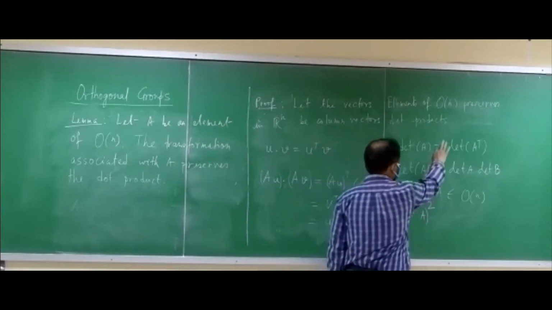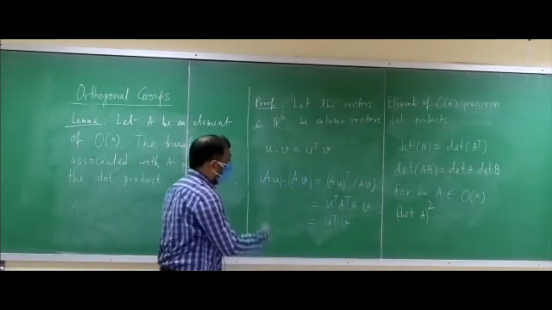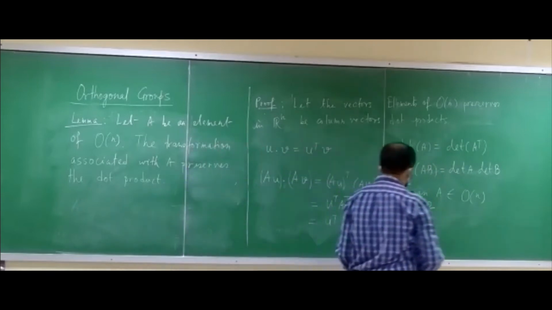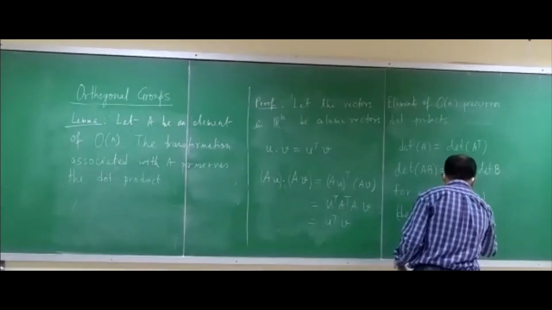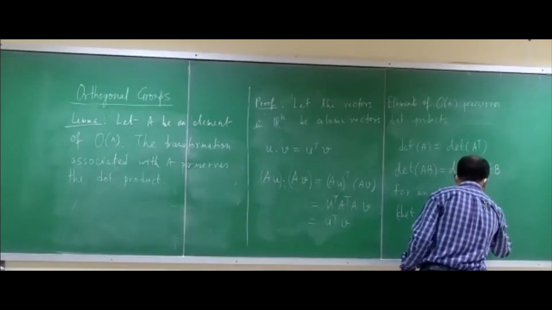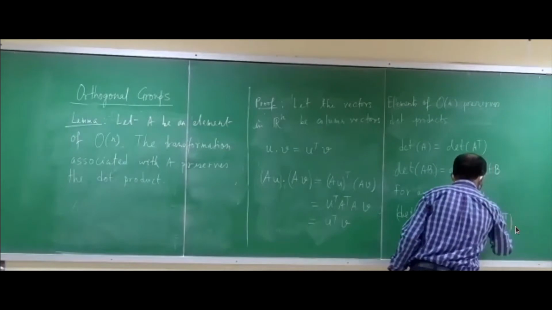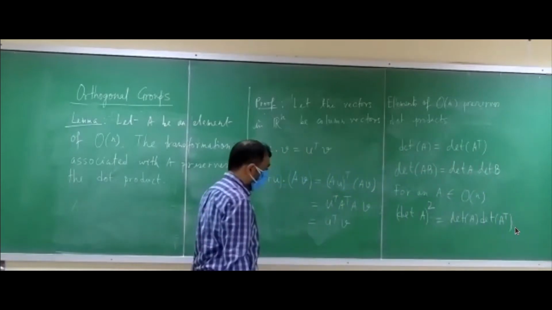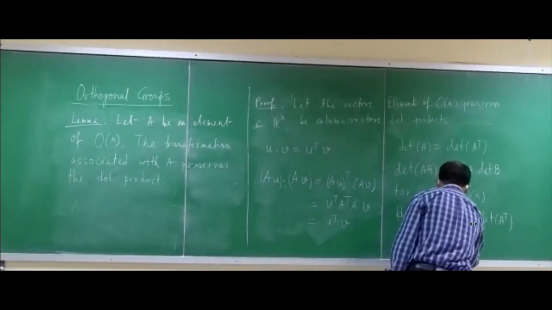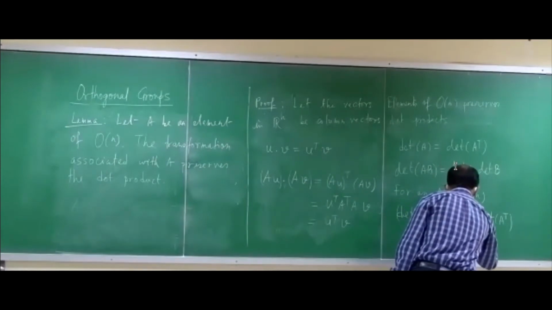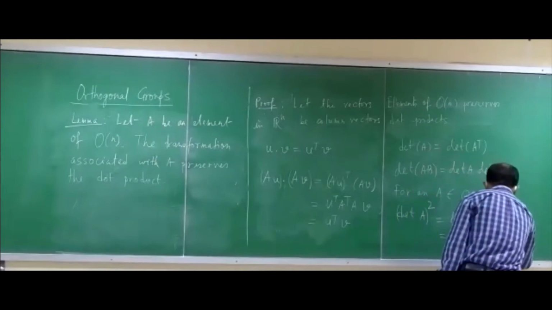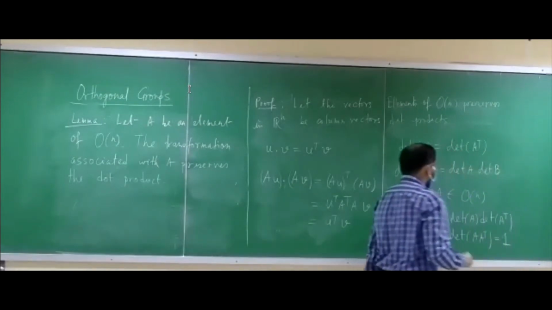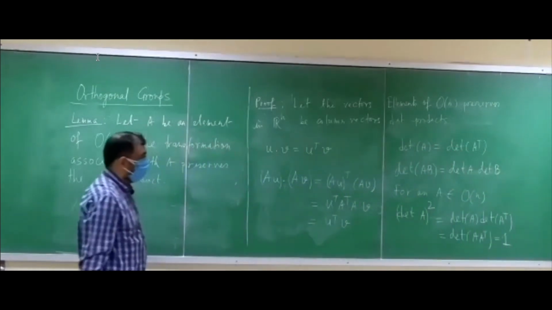Now for an element A in On, determinant A square is determinant of A times determinant of A transpose, and that is equal to 1, right?